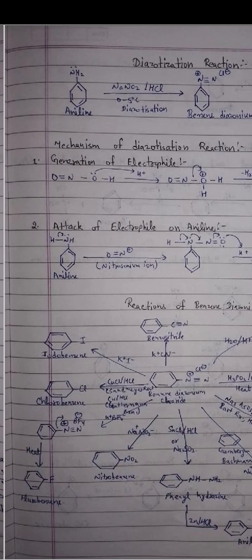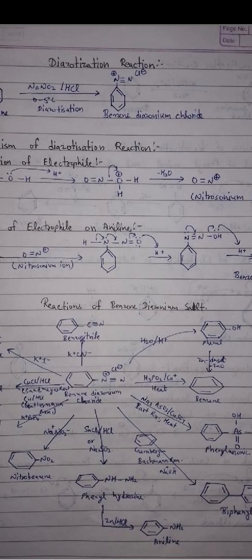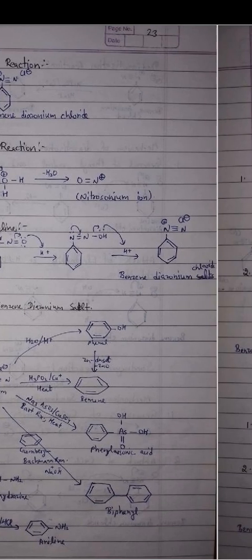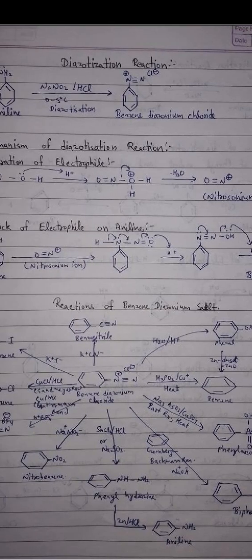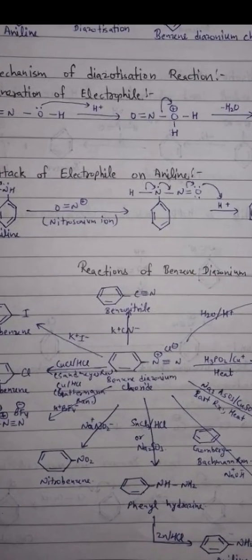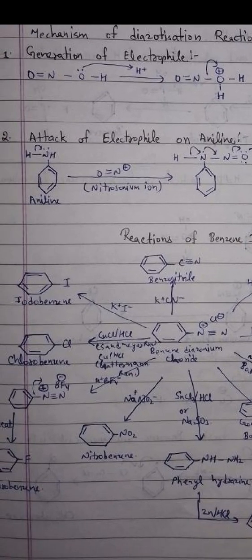Aniline in the presence of the nitrosonium ion gives benzene with N2 and NO. In the presence of H+, it gives N2OH on the benzene ring. In the presence of H+, it gives benzene diazonium chloride. Reactions of benzene diazonium chloride. Benzene diazonium chloride in the presence of KCN gives benzonitrile.